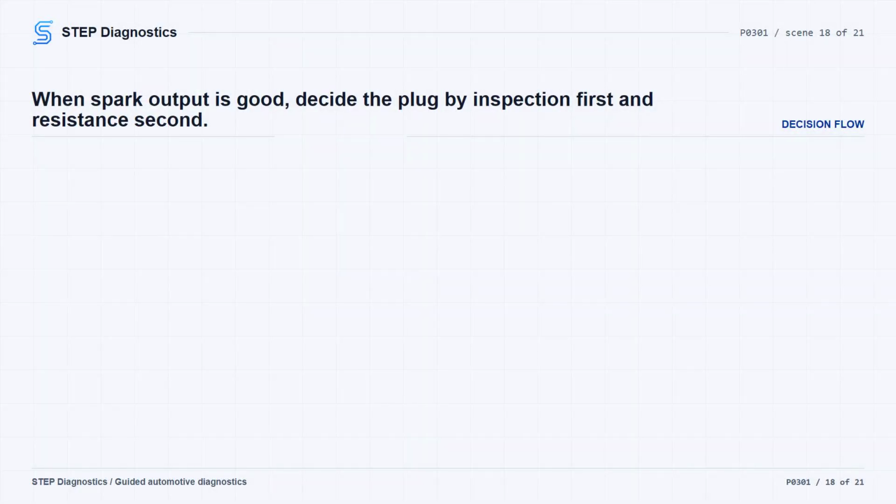If spark output is good, remove and inspect the spark plug for damage, wear, carbon tracking, deposits, and correct gap. If the plug is not okay, repair the plug condition, adjust the gap, or install a new spark plug as necessary, then clear PCM DTCs and repeat the self-test. If the plug looks okay, measure spark plug resistance from the center wire to the terminal. Spark plug resistance should be between 2,000 ohms and 12,000 ohms at a room temperature of 25 degrees Celsius, 77 degrees Fahrenheit. If it is outside that range, install a new spark plug, clear PCM DTCs, and repeat the self-test.